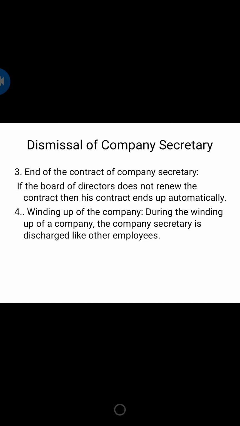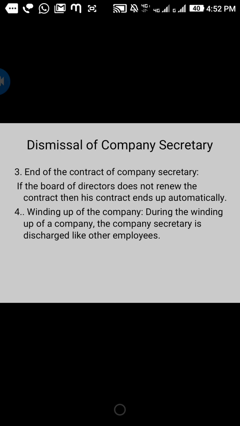If the company secretary's name is there in the articles of association, so what happens? Sometimes the first secretary, the pro tem secretary, his name will be there in the articles of association, and the directors, in their first board meeting, appoint the same secretary.